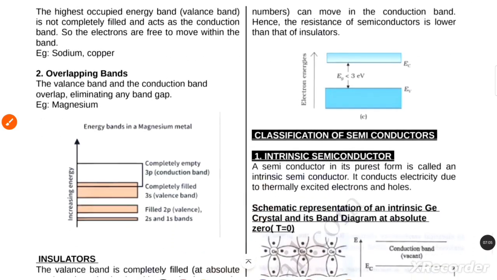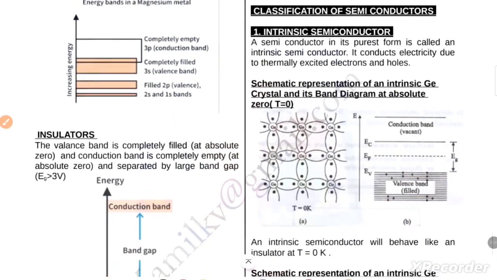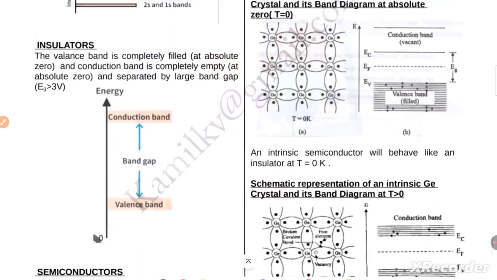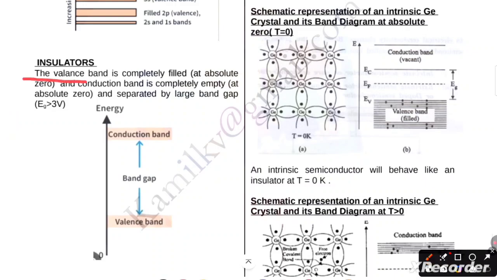Now next, what is an insulator? For an insulator, the valence band is completely filled at absolute zero and the conduction band is completely empty, separated by a large energy gap, Eg greater than 3 volt. Now this is for the insulator.